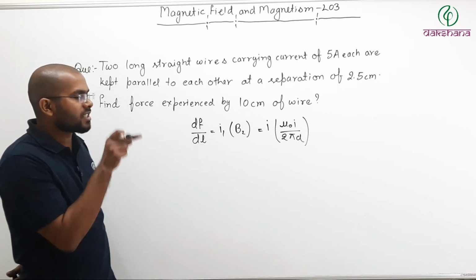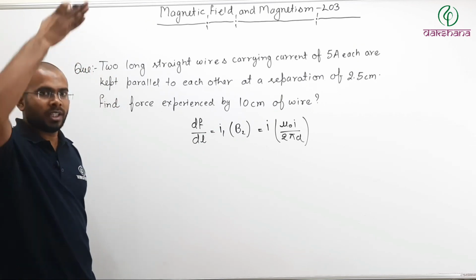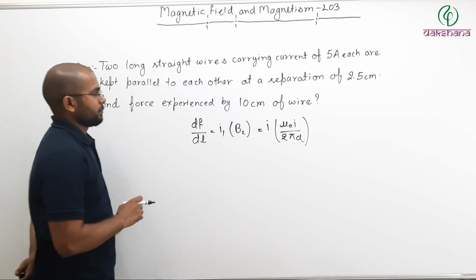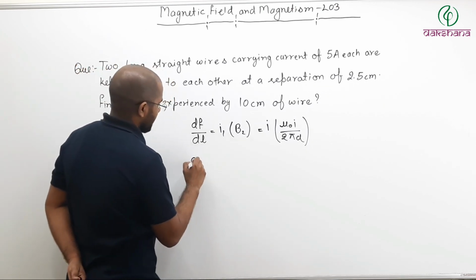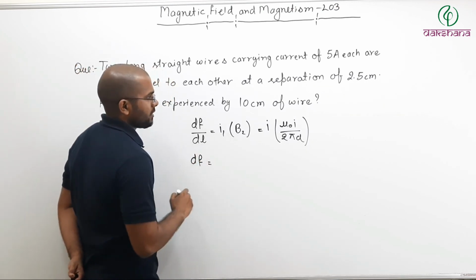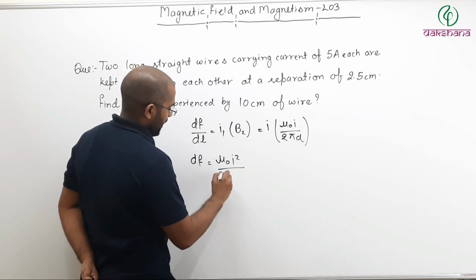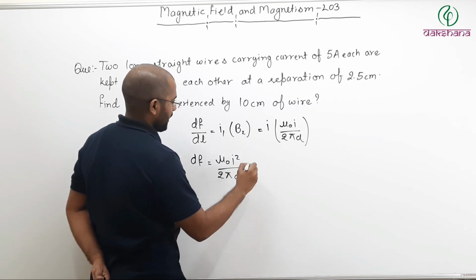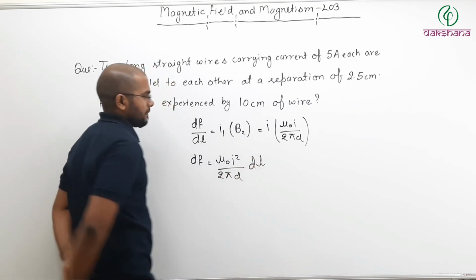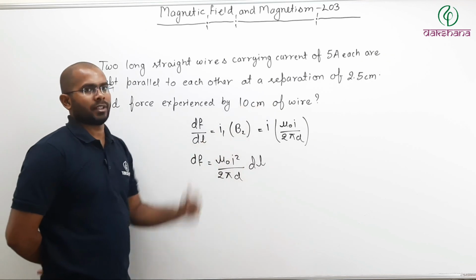So this can be written as dF equals mu naught I square divided by 2 pi d times dl. What is dl? 10 centimeter.